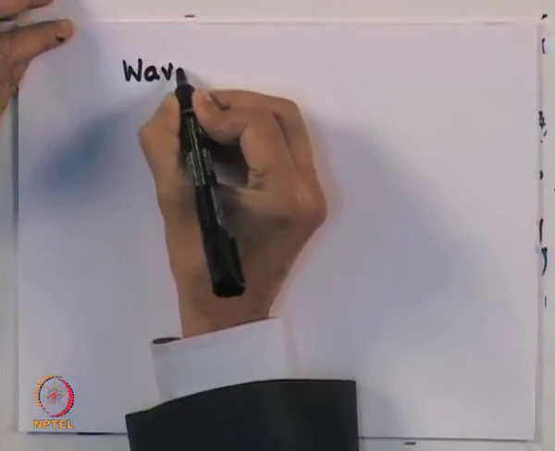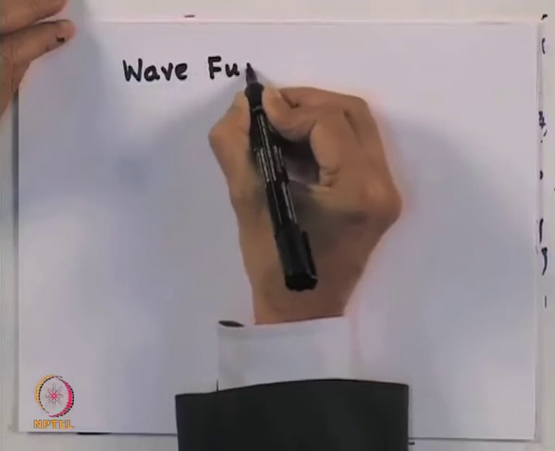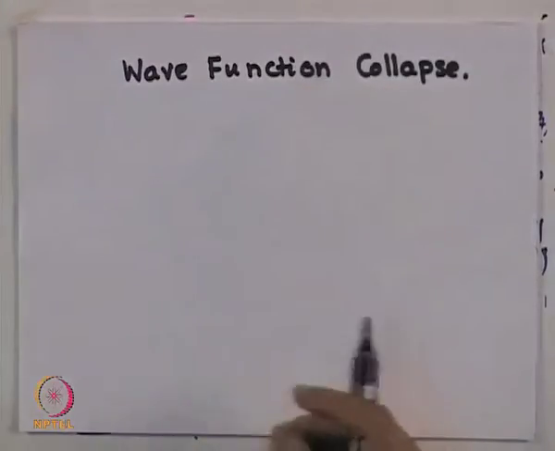Now I come to a rather important philosophical process, which is a component of the Copenhagen interpretation, which was the most contested component of the Copenhagen interpretation by, as I had told you in the beginning, even Einstein. And this is what is known as the wave function collapse. Now, the wave function collapse is a postulate which has a certain amount of philosophical significance. Let us try to understand what it means.